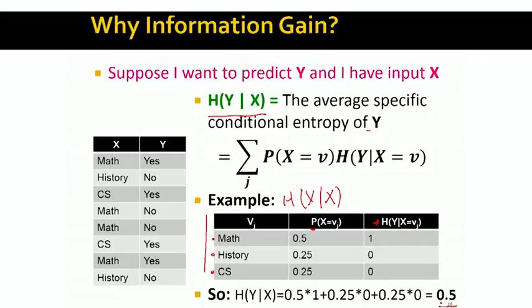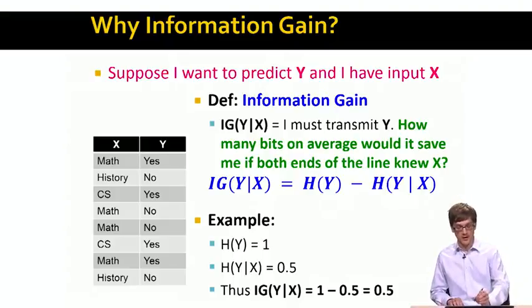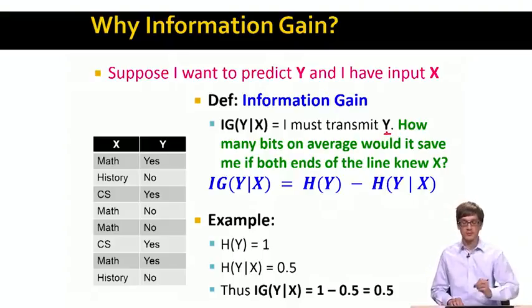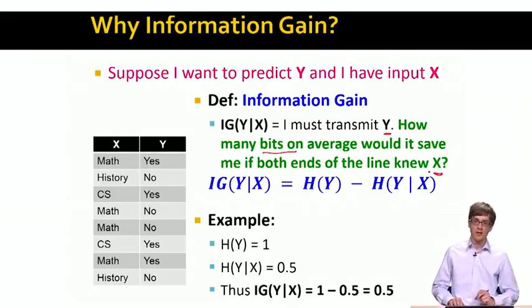So now that we have built all the machinery, we are ready to talk about the information gain. And information gain tells us the following. It tells us if we want to transmit Y, how many bits would we save on average if both ends would know X, right?